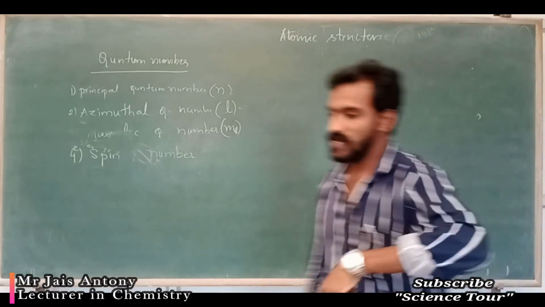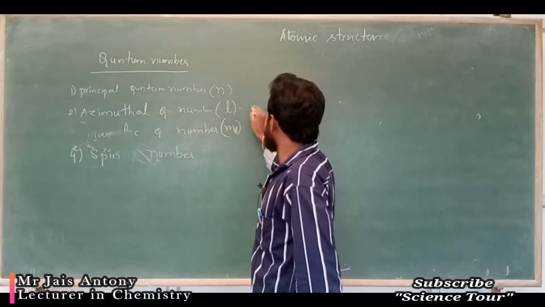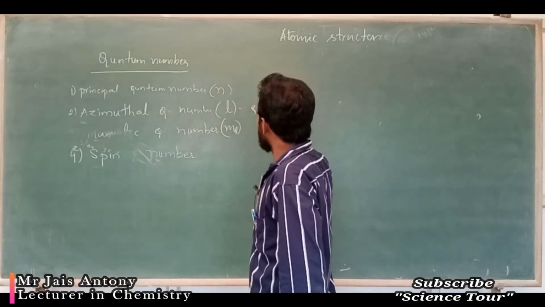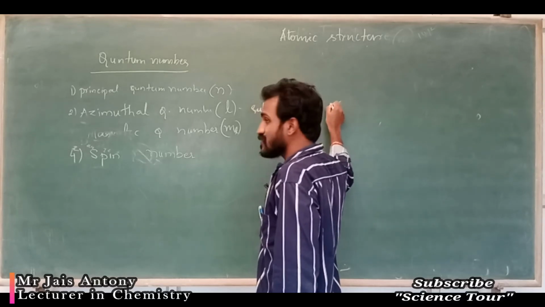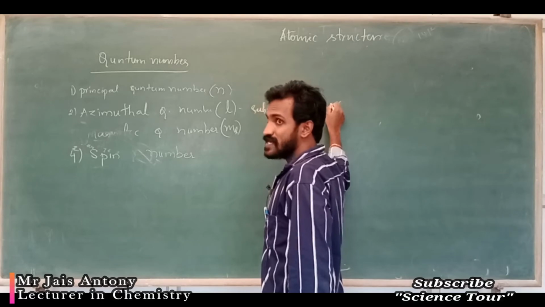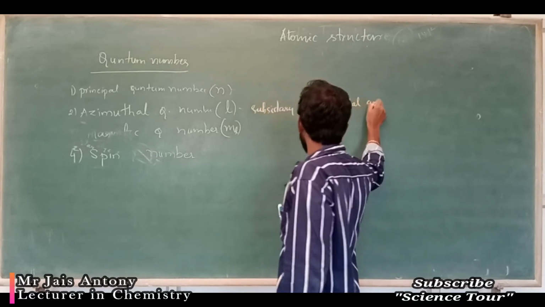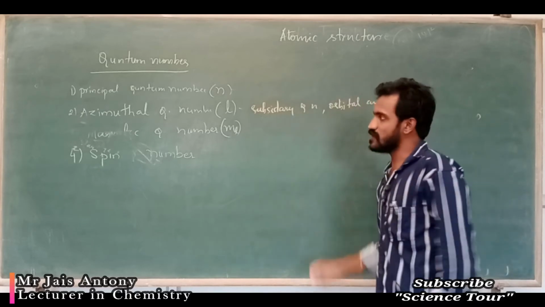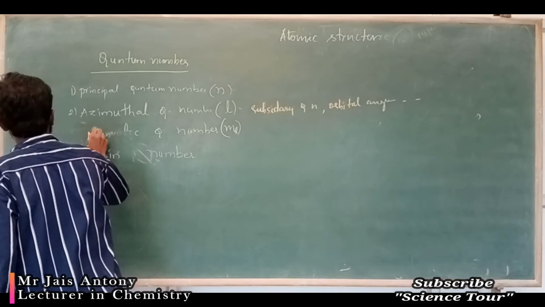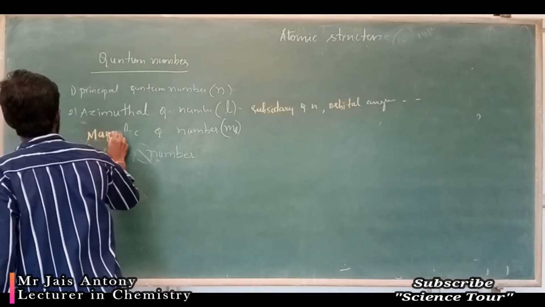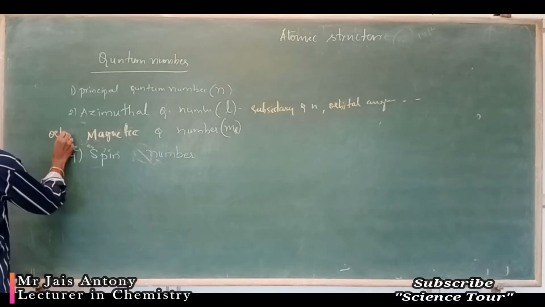My dear students, the azimuthal quantum number is also called the subsidiary quantum number, or the angular momentum quantum number, the orbital angular momentum quantum number. Different names are given. Next is the magnetic quantum number, the orbital magnetic quantum number.